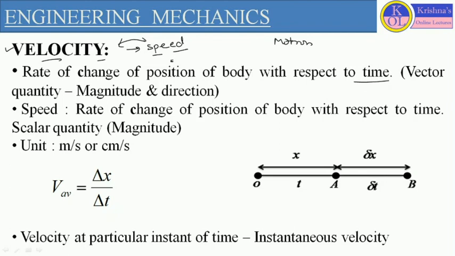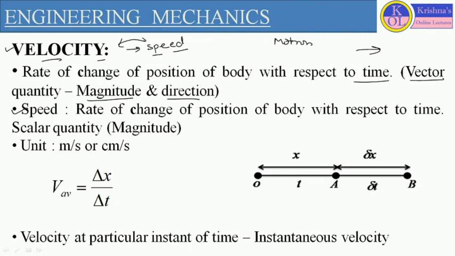But the basic difference between velocity and speed is that velocity we consider as a vector quantity. So we define the velocity in terms of magnitude as well as direction. Where direction is involved, it is defining a vector quantity. So velocity is defined with the help of magnitude as well as direction. So it is representing a vector quantity.